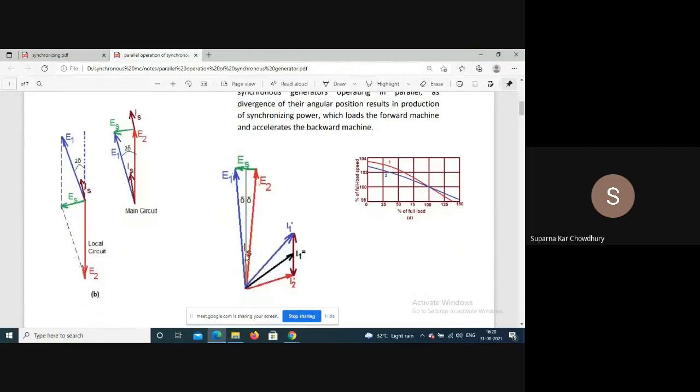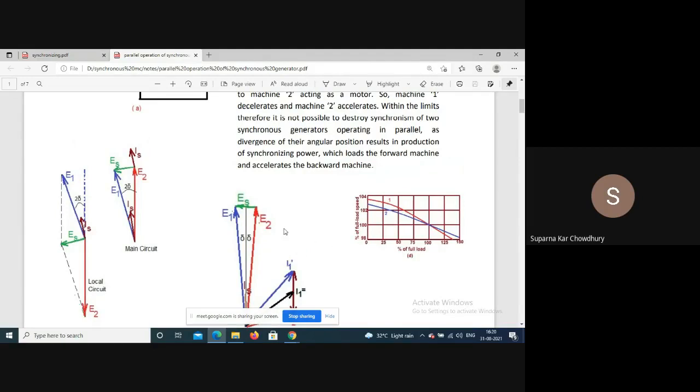The power generated by machine 1 is supplied to E2. So the current supplied by machine 1 increases, and the current supplied by machine 2 will decrease.